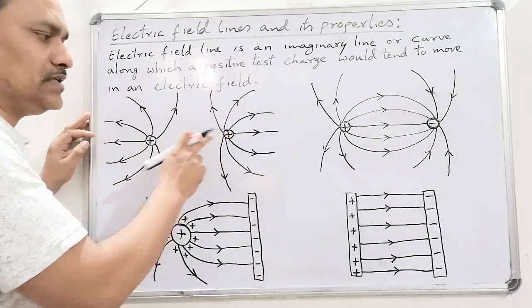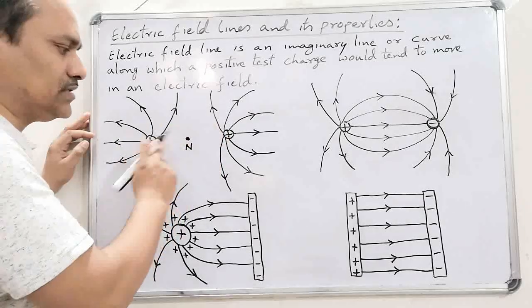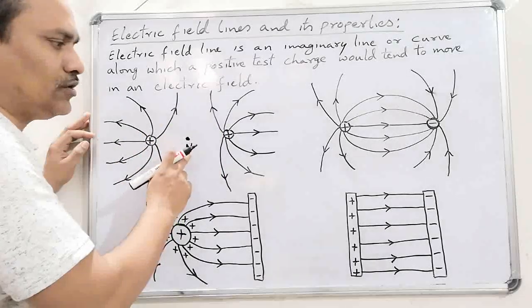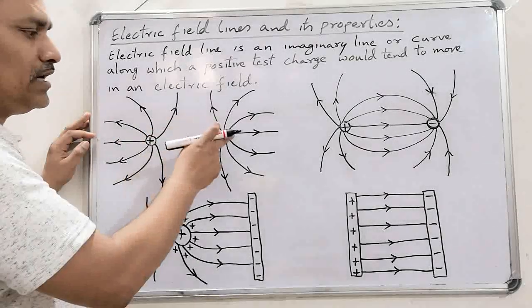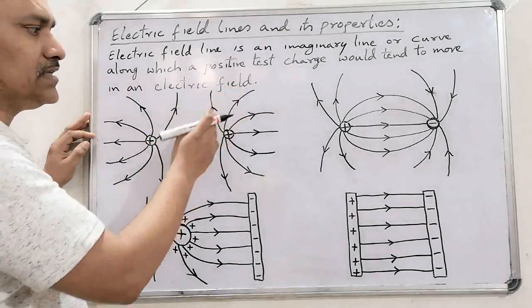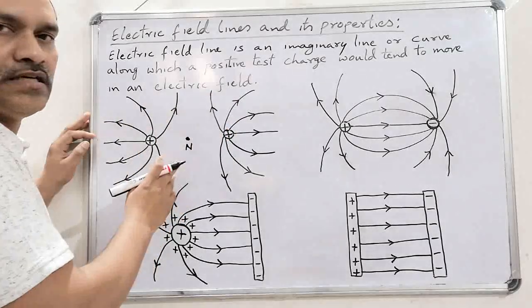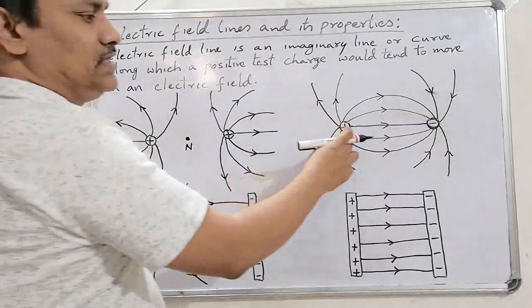Between two positive charges or between two negative charges, we always obtain a neutral point. Here, these two are like charges, that's why the field lines are bent outward from each other. Now look at this second diagram.